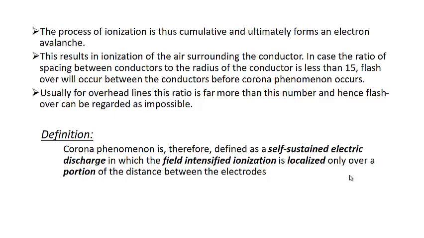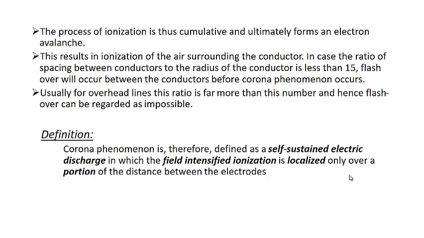So in case the ratio of the spacing between the conductors to the radius of the conductor is less than 15, flashover may occur between the conductors before the corona phenomenon occurs. So flashover results in a short circuit between the conductors. That's why I told you in the beginning that the distance between the conductors should be very large as compared to the diameter of the conductor. It should be greater than 15.